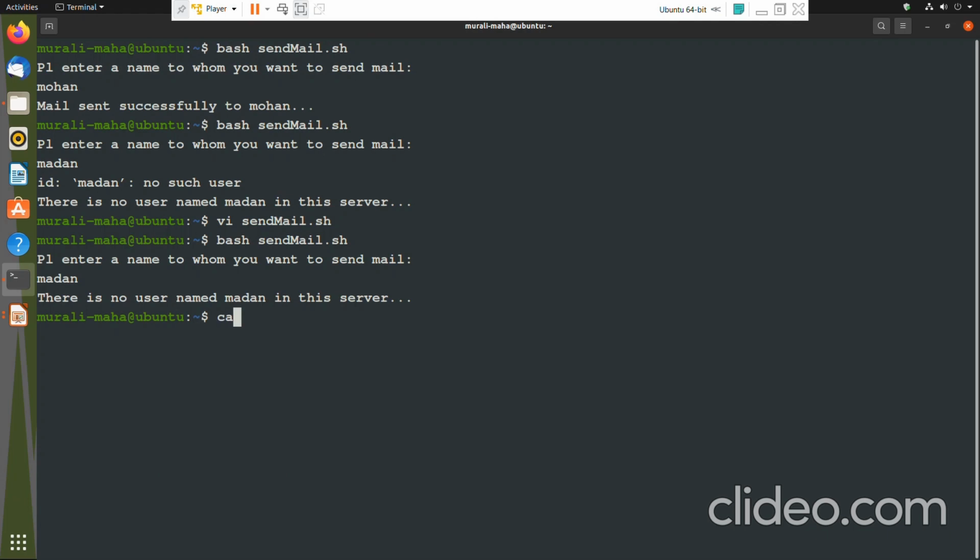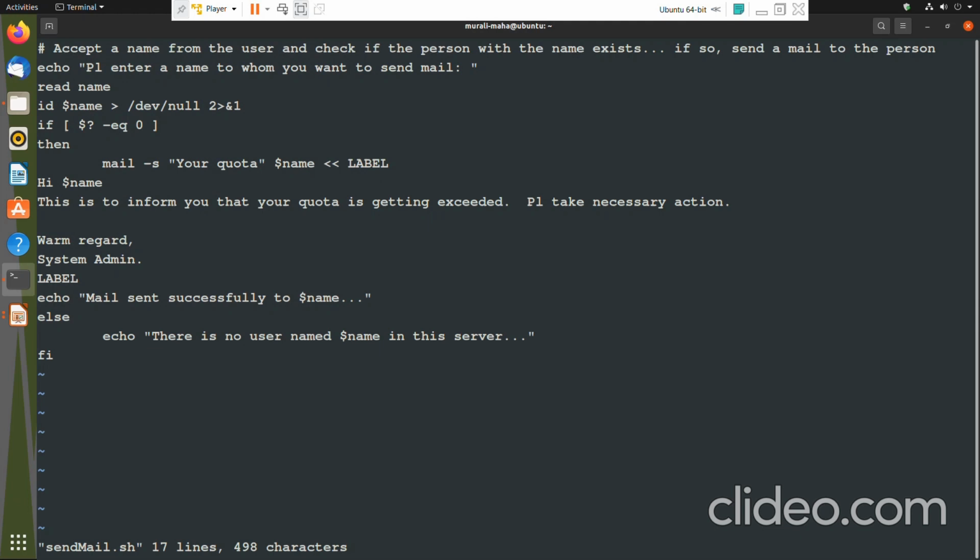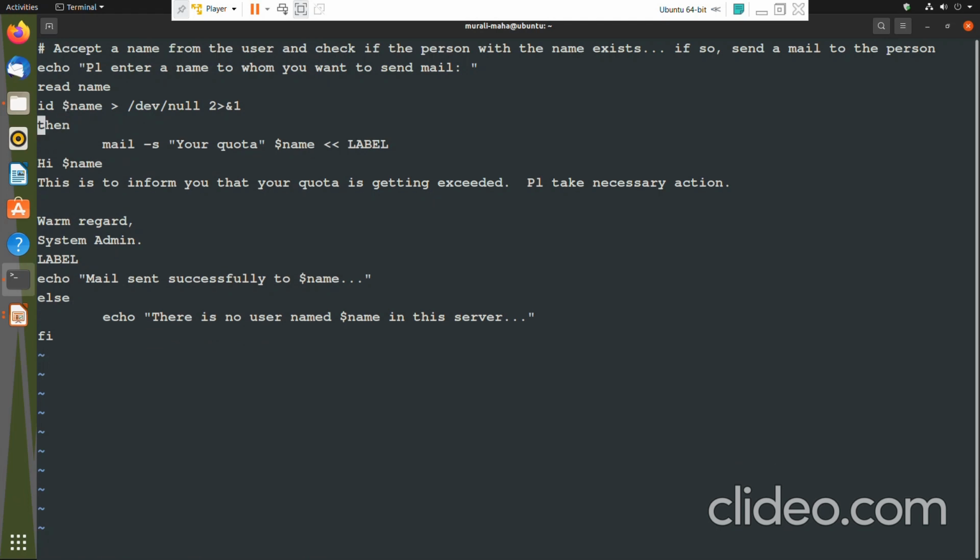Vi sendmail. Now let me tell you one more thing. Rather than executing the ID command separately and then checking the $? value, there is still an easier way. What is that? Let us see. Rather than checking like this, I can specify the ID command directly with the if: if ID $name.